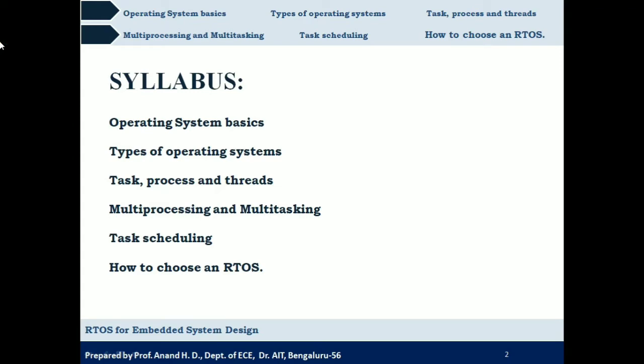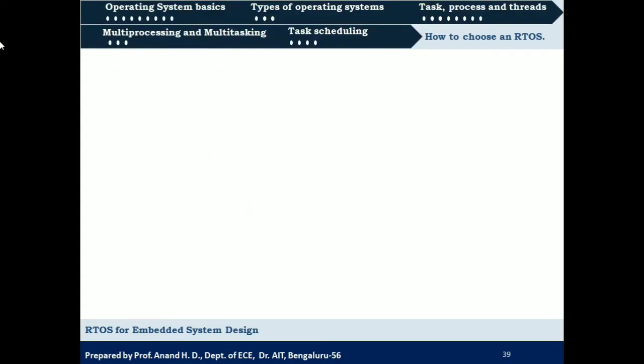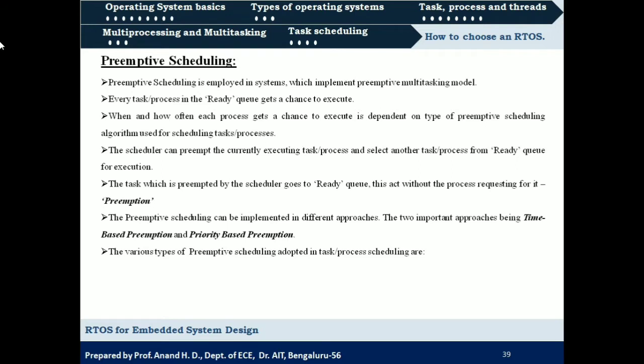Here we will be seeing different types of preemptive scheduling algorithms that are followed by the operating system for task scheduling. So, preemptive scheduling. We know what preemption is, right? Preemptive scheduling is employed in systems which implement the preemptive multitasking model.